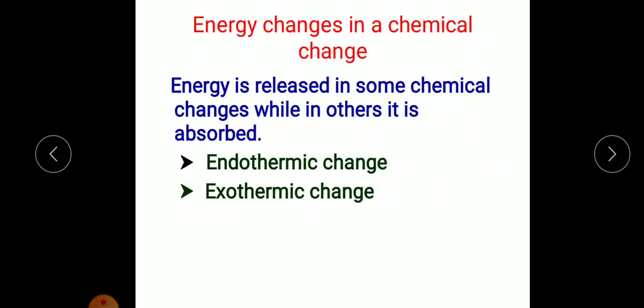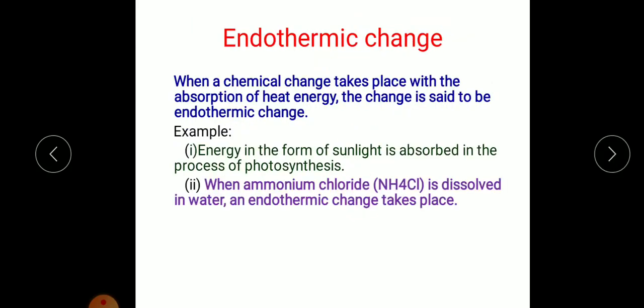Next, energy changes in a chemical change. Now, energy change in a physical change is comparatively very small as compared to energy change in a chemical change. So energy is released in some chemical changes while in others it is absorbed. And on the basis of that too, it has been classified in two types: endothermic change and exothermic change. Now let us see what is endothermic change and what is exothermic change. These are the two important topics.